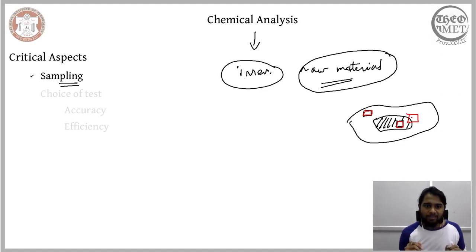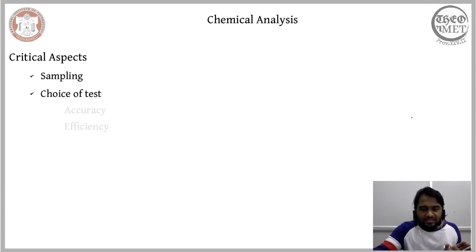Now, the other critical aspect of chemical analysis is that we have numerous techniques, numerous ways of analyzing the chemical composition of the raw materials. Again, this raw material means that we are considering both gangue and the desired mineral.